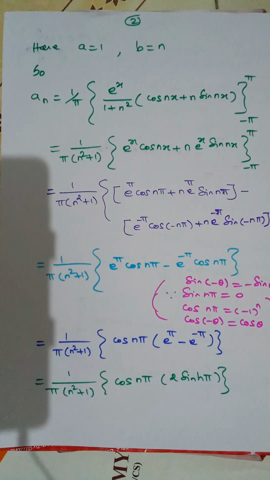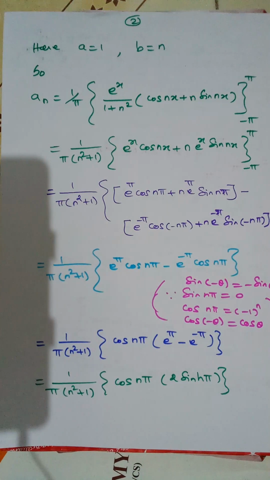So I take the denominator out: 1 divided by pi times n squared plus 1, times e power x cos nx plus n e power x sin nx, from minus pi to plus pi. Just apply the upper limit first, then minus the lower limit. Wherever we have x.